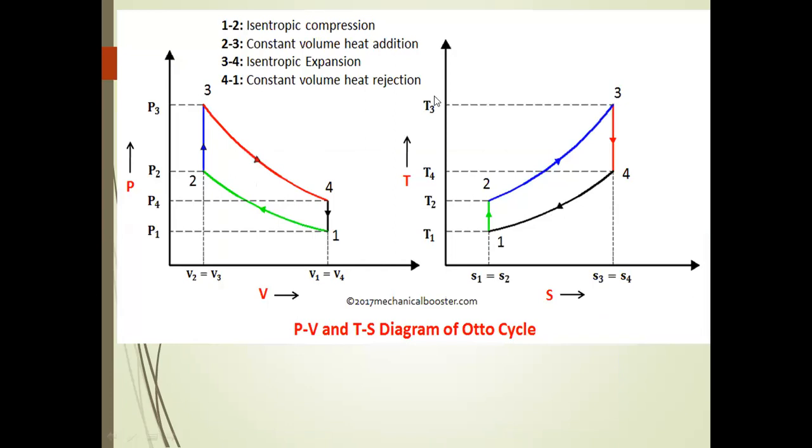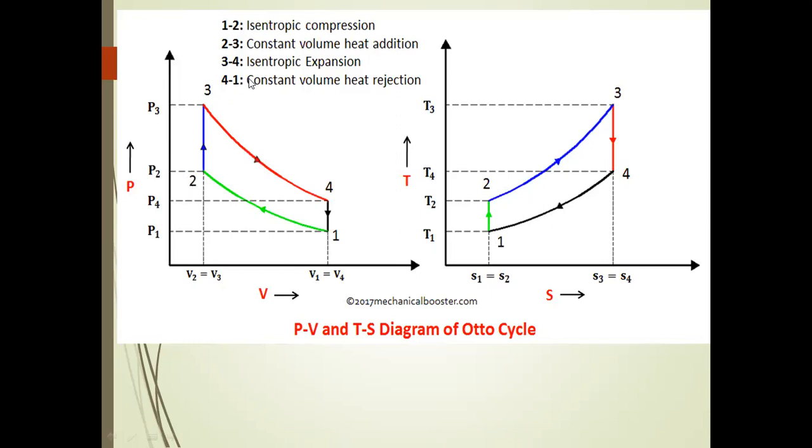Now we discuss the PV diagram and the TS diagram of the Otto cycle. Process 1 to 2 is the isentropic compression process. On the y-axis is the pressure and on the x-axis is the volume. Here is the bottom dead center, which is V maximum, and here is V minimum. We move the piston from BDC to TDC and the isentropic compression starts. Pressure increases from P1 to P2, and the temperature also increases from T1 to T2.